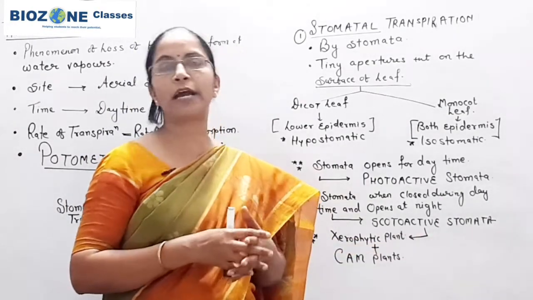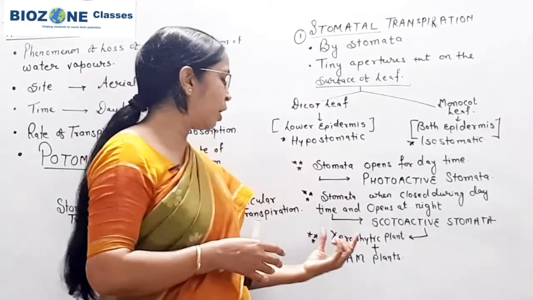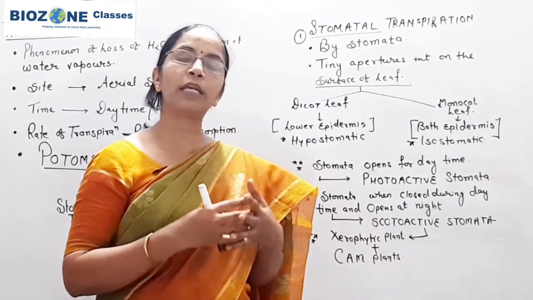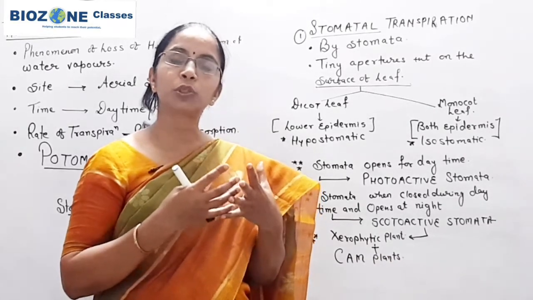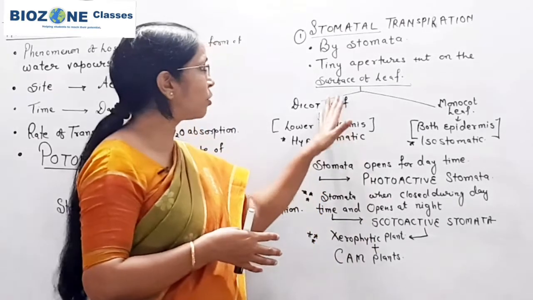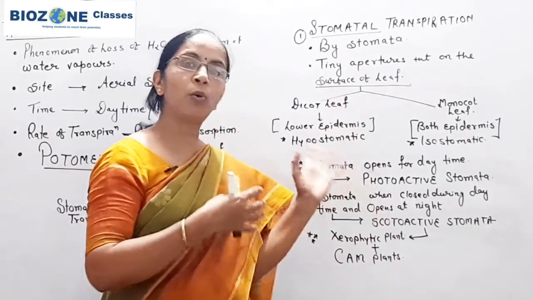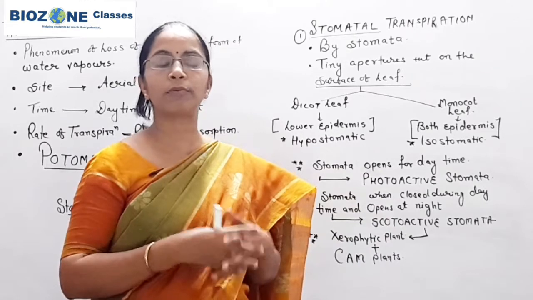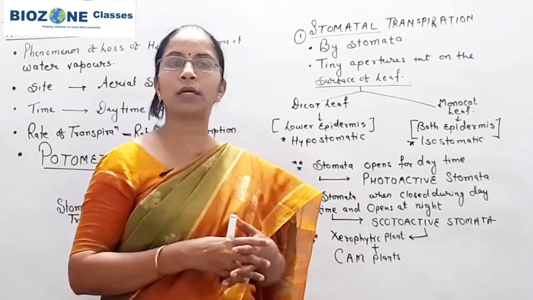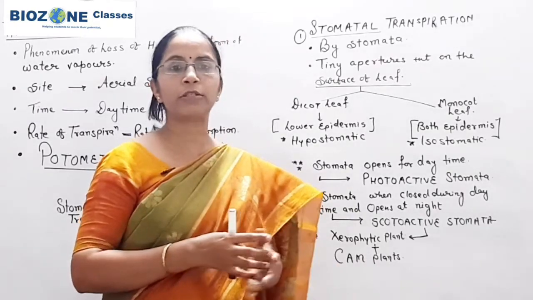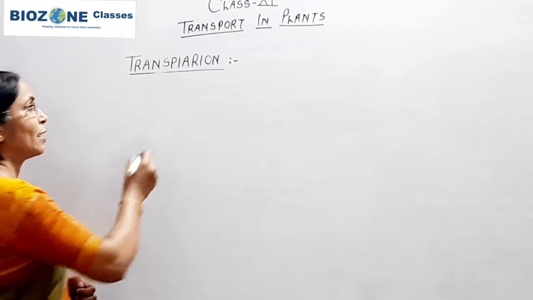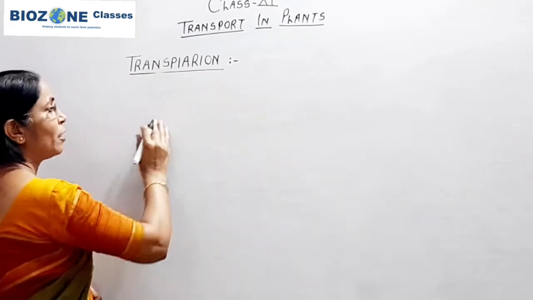In addition to that, another adaptation appearing in xerophytes is that the stomata are present in stomatal chambers, so they are called sunken stomata. This much part you remember. Now we come to how the transpiration takes place through the stomata, and how the stomata play a significant role in stomatal transpiration.